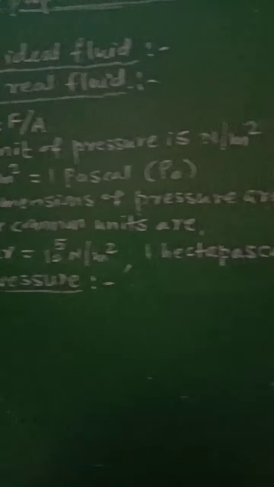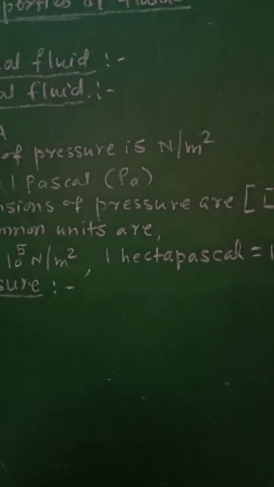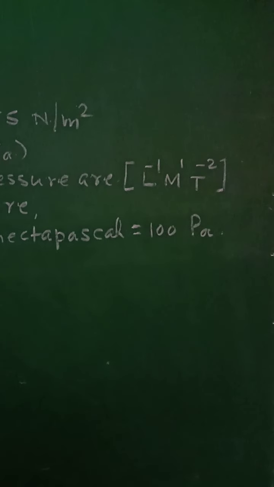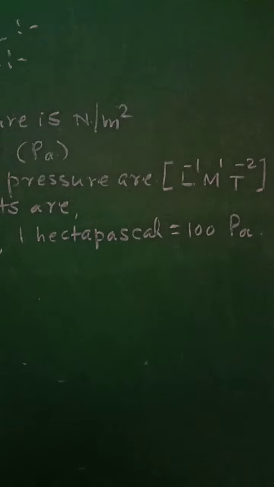The dimensions of pressure are found by the formula P equal to F by A, and that comes out to be -1 in length, 1 in mass, and -2 in time.